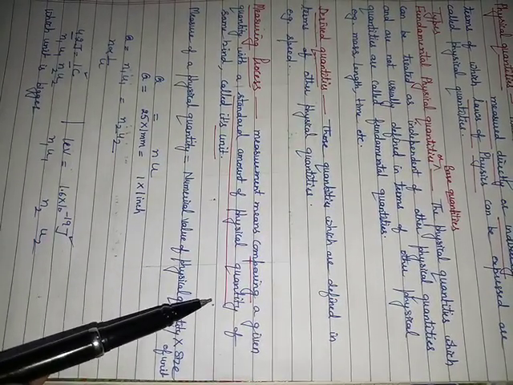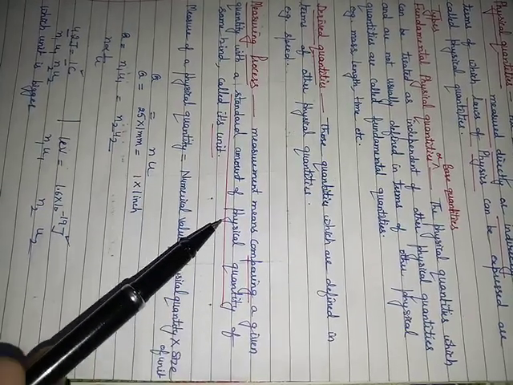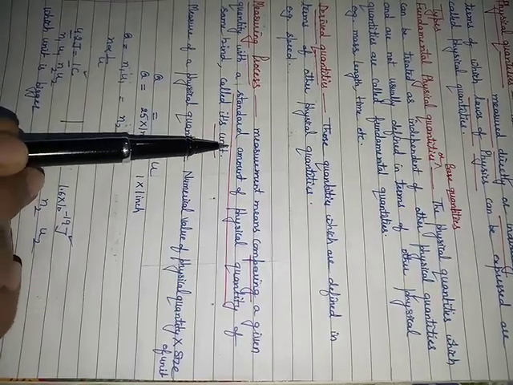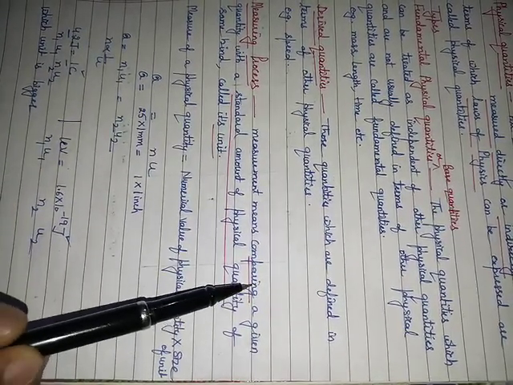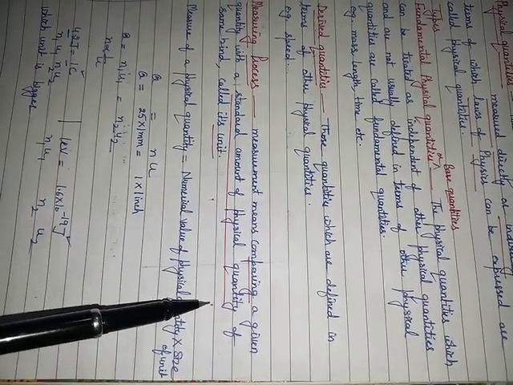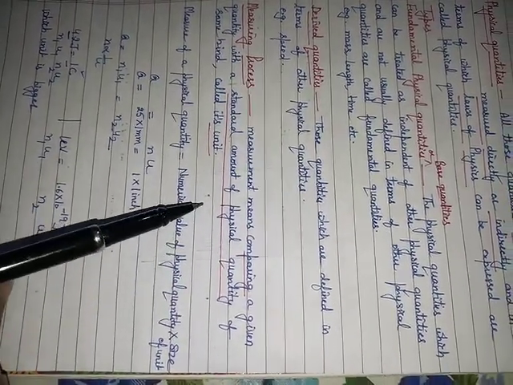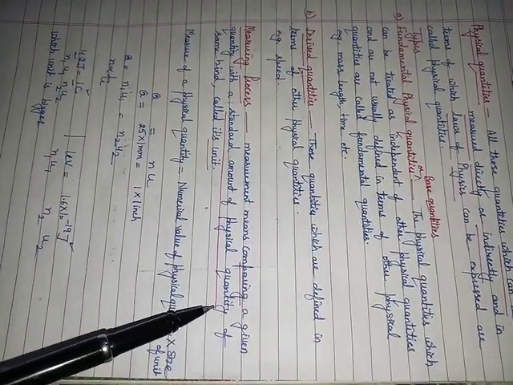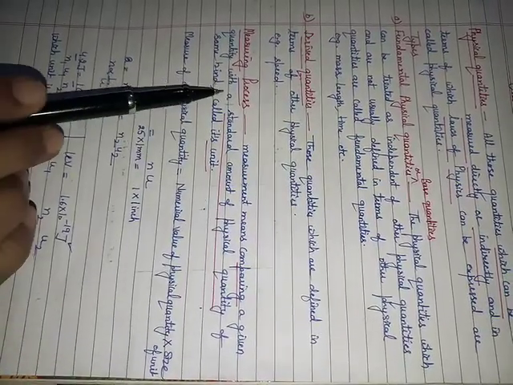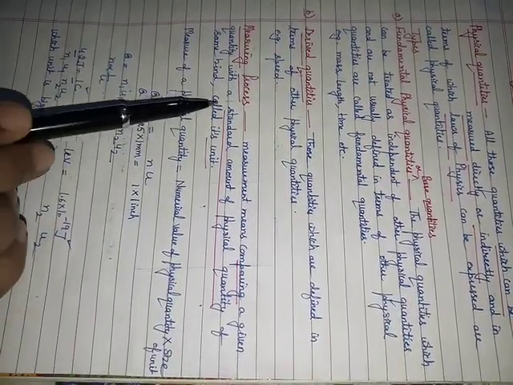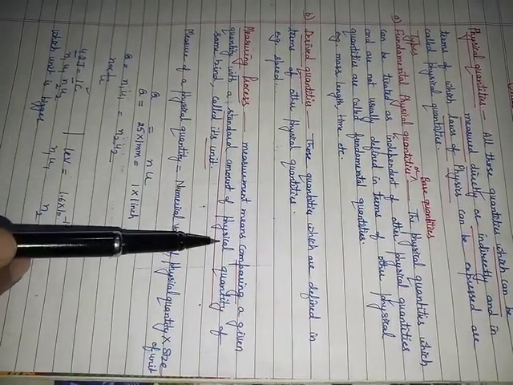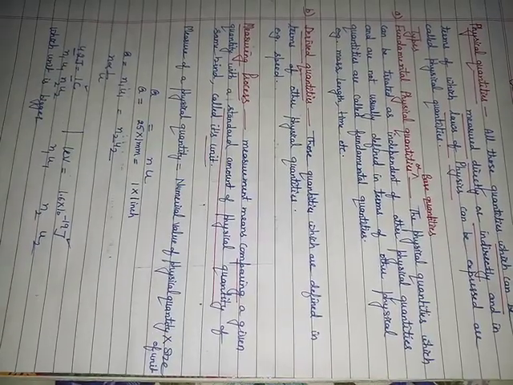I will not use any other unit here, for example a unit of mass, or consider any weight. So the nature of the unit or the standard that you are using should be the same as the nature of the quantity that you are going to measure. For measuring distance, you are not in need of weight. And to measure the weight of an object, you don't need to find the gap between two things. So the measuring process means comparing a given quantity with a standard amount of physical quantity, and this standard will be known as the unit of that physical quantity.